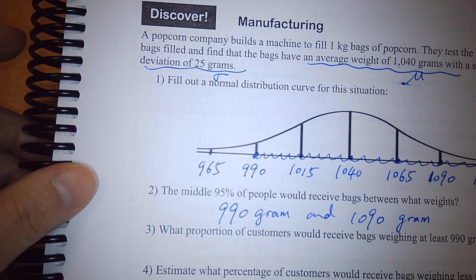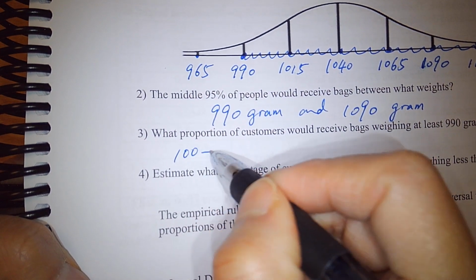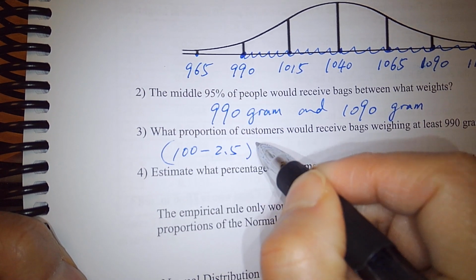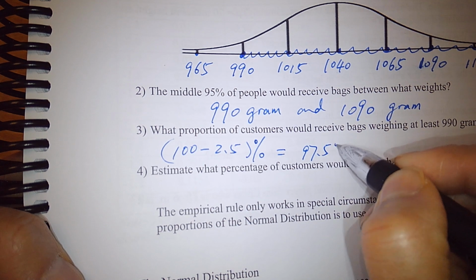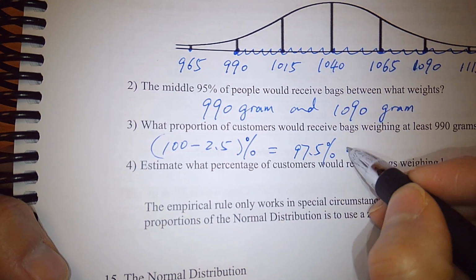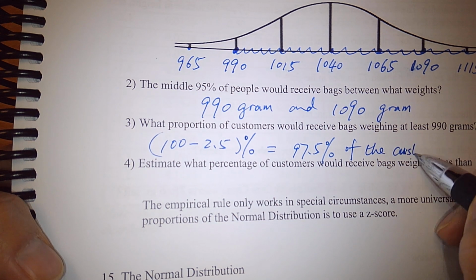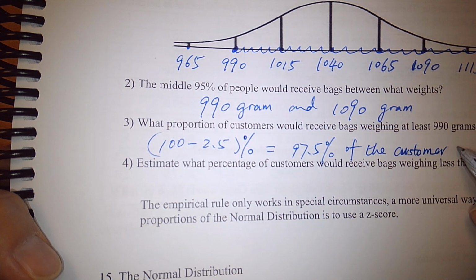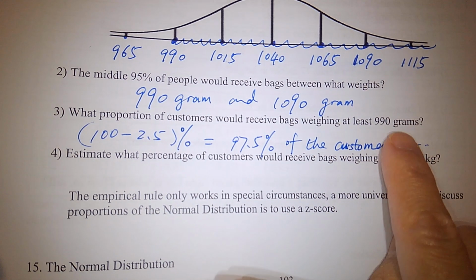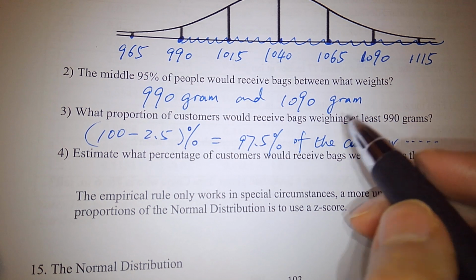So we would answer that 100 minus 2.5%, which is 97.5% of the customers, would receive bags with at least 990 grams. I'm not going to write down everything. You're going to copy the sentence, all right?